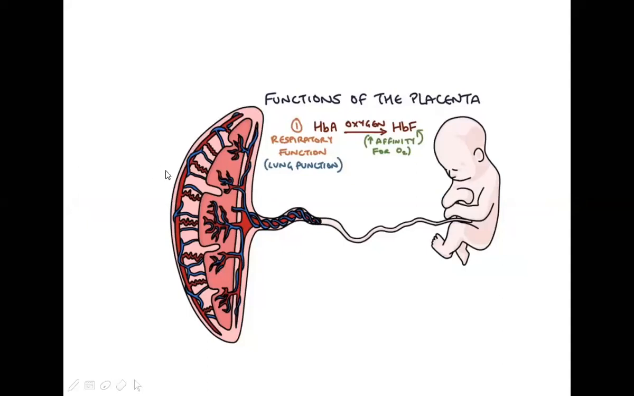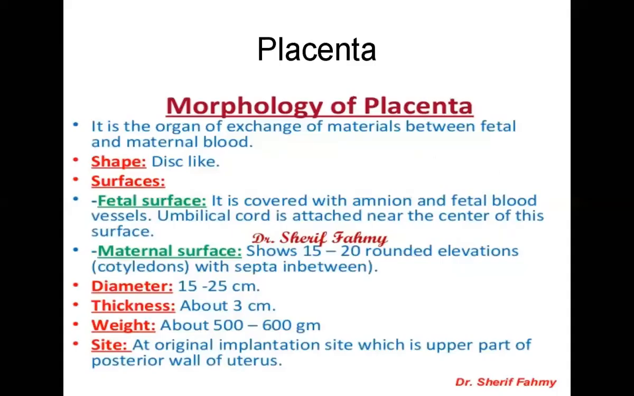It is about 2.5 to 3 centimeter. And what is the normal attachment of the placenta? It is attached to the upper part of the uterus, that is the fundus part, posteriorly. The fetal surface is covered with amnion and fetal blood vessels, and the umbilical cord is attached near the center of the surface.